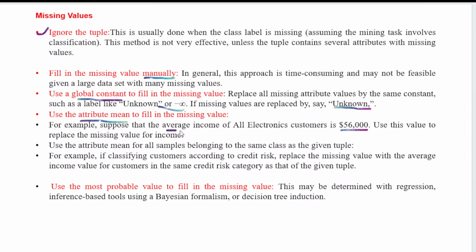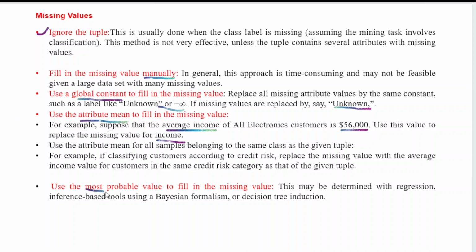So I know that this is the average income of the customers, and if any values are missing in the income column, I will replace them with the mean value of that particular electronics store. Or use the attribute mean for all the samples belonging to the same class as the given tuple.